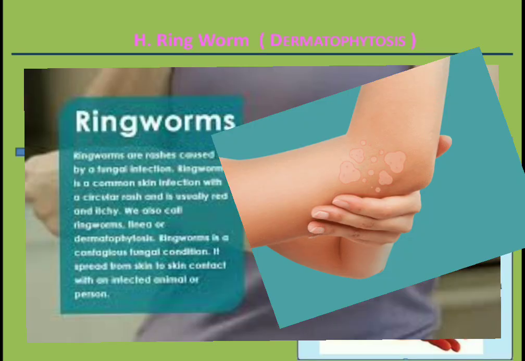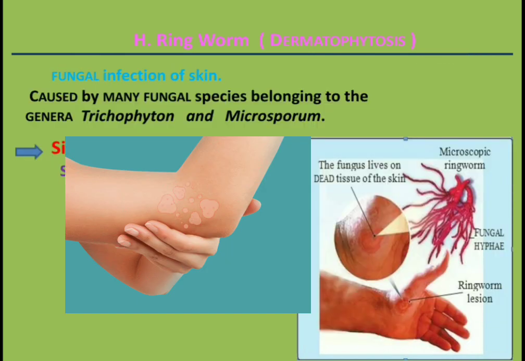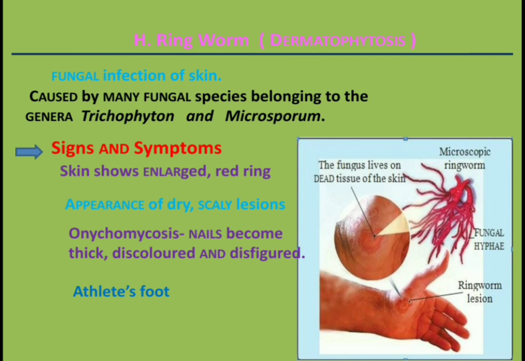And the next disease is ringworm. It is also called as dermatophytosis. It is a fungal infection of skin. It is caused by many fungal species belonging to the genera Trichophyton and Microsporum. These fungi feed on keratin in skin, hairs, and nails.